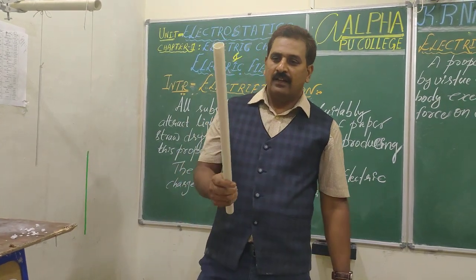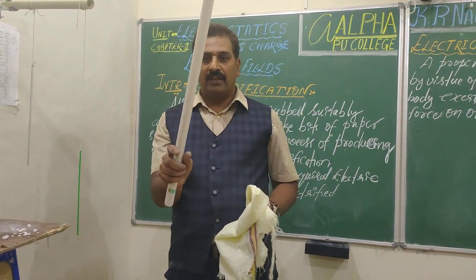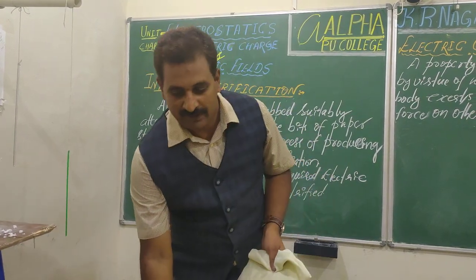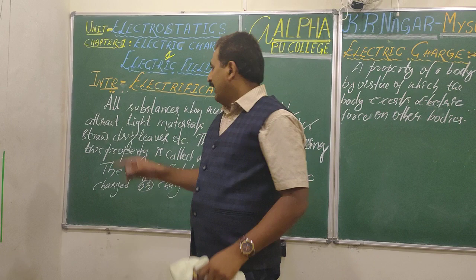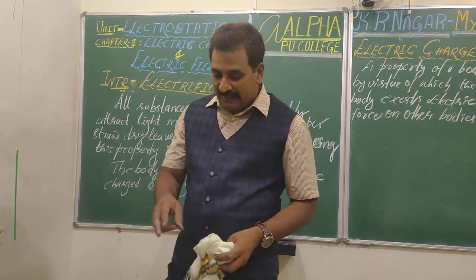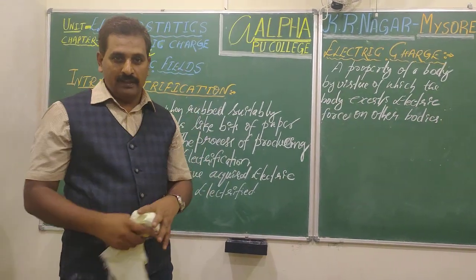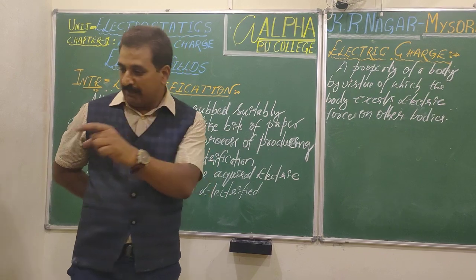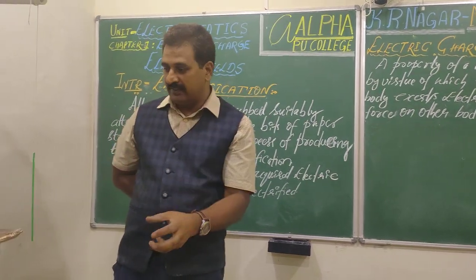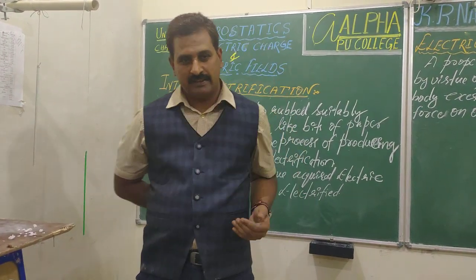Now, what is the thing that is making the body behave a little differently when rubbed with a cloth? That's what you are familiar with. That is the electric charge. Students, in these three observations, if you rub an object suitably, the object attracts light materials like bits of paper, straw, even dry leaves, any dry light objects attracted towards rubbed objects.